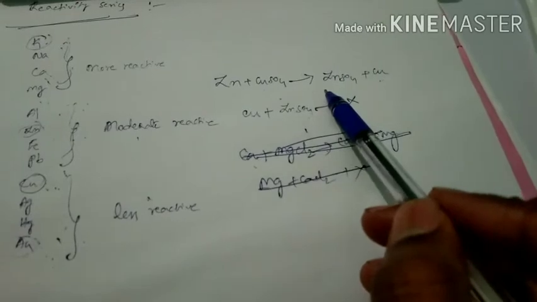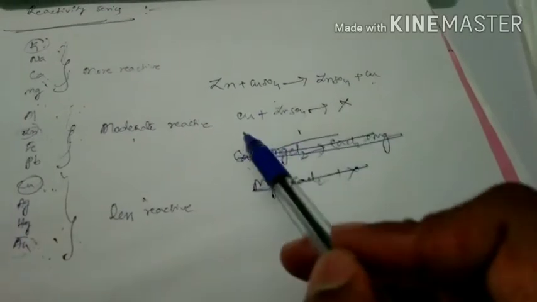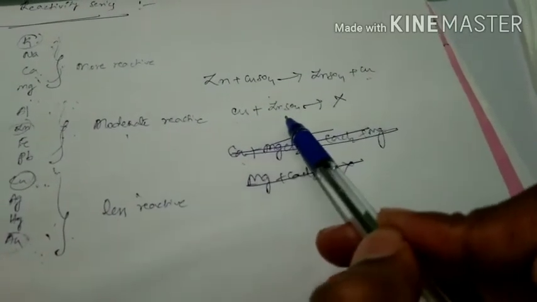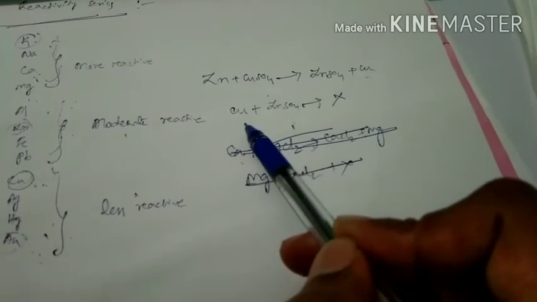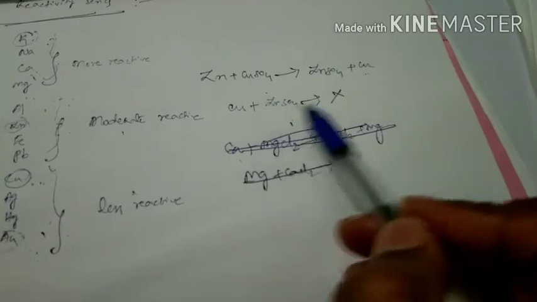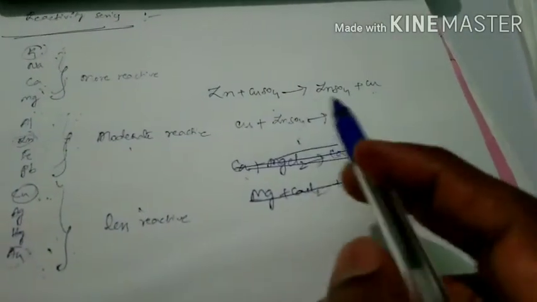So finally zinc sulfate will be formed and copper also will be formed. But if you see this reaction, when copper reacts with zinc sulfate, copper cannot replace zinc from its zinc compound, so this reaction does not take place.